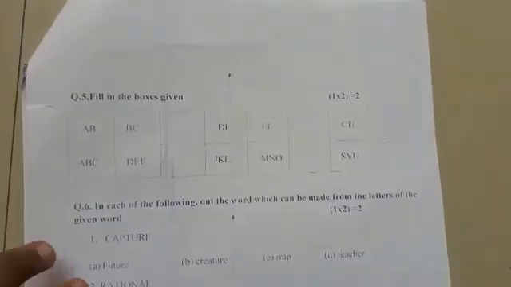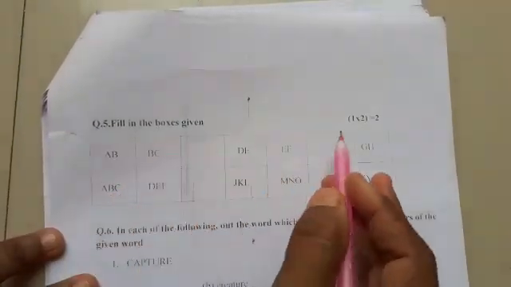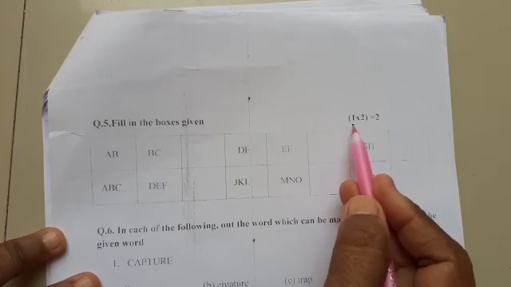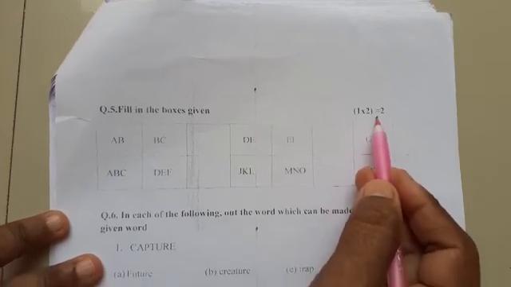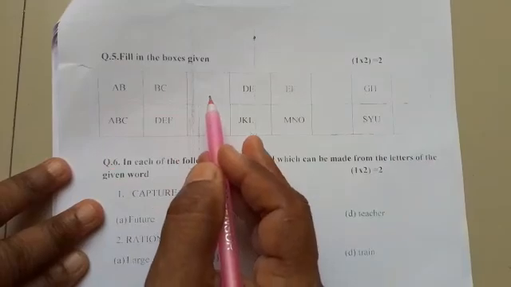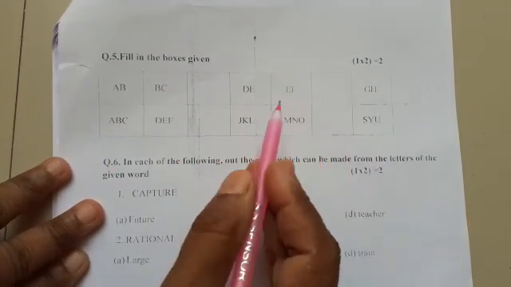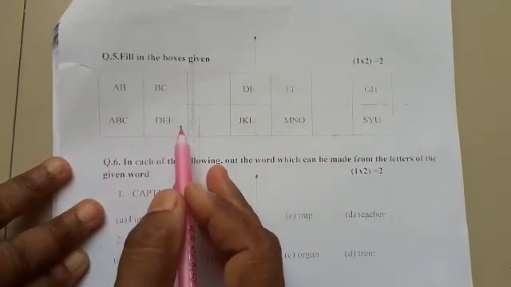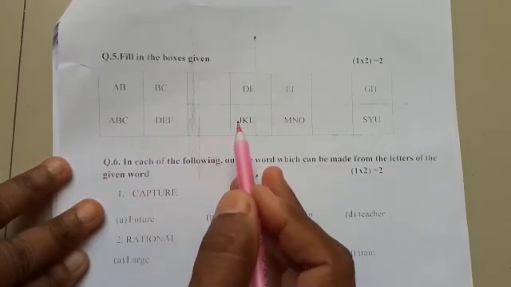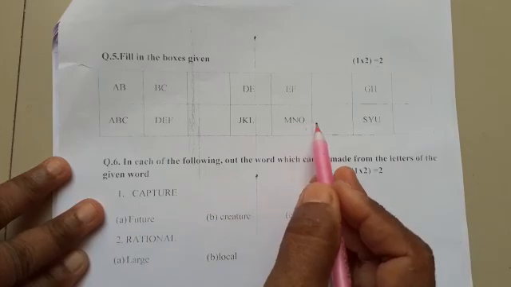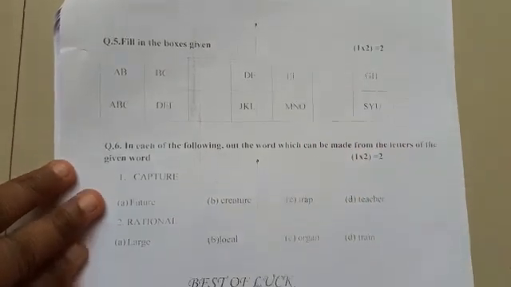Then next is fill in the boxes. That is also 1 each, and 1 into 2, that is 2 marks. A, B, B, C, then what will come here? You have to write. D, E, E, F, what will come? You have to write. A, B, C, D, E, F, then next what will come here? J, K, L, M, N, O, then what will come here? You have to write down.